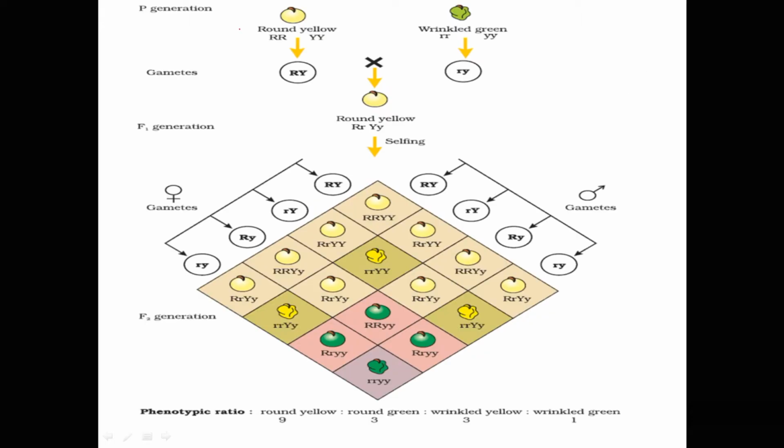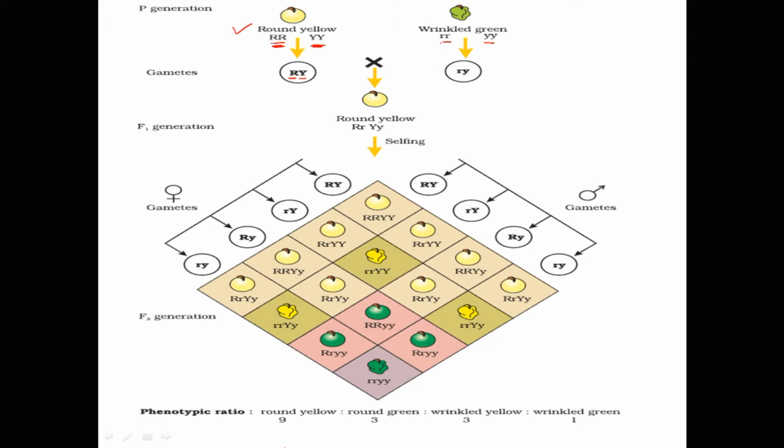When Mendel crossed true breeding pea plants with round yellow seeds, that is, the plant is homozygous for both the traits, capital RR, capital YY, with the true breeding pea plant having wrinkled green seeds, that is, both recessive traits in the homozygous condition, small rr, small yy. Each gamete will receive one allele from each gene pair. So you can see here, this is the gene pair capital RR, and the gamete receives one capital R and one capital Y from this YY gene pair.